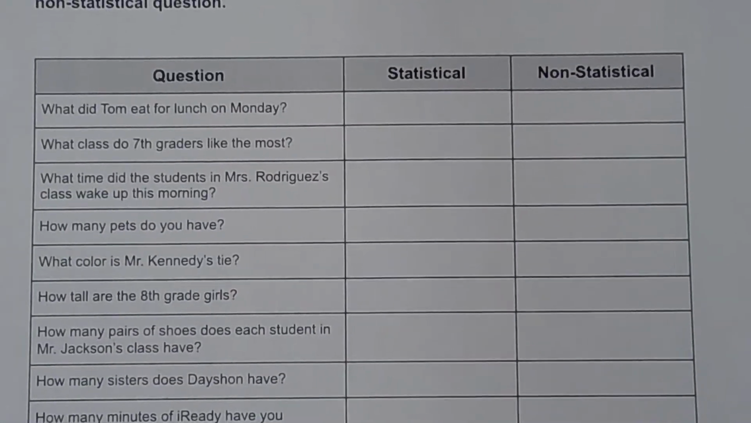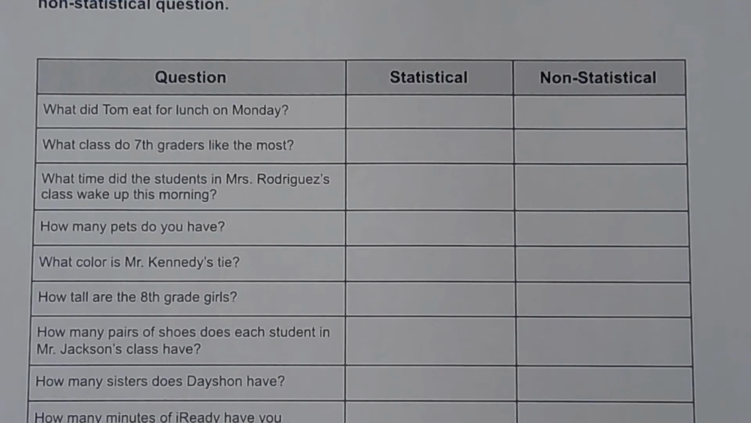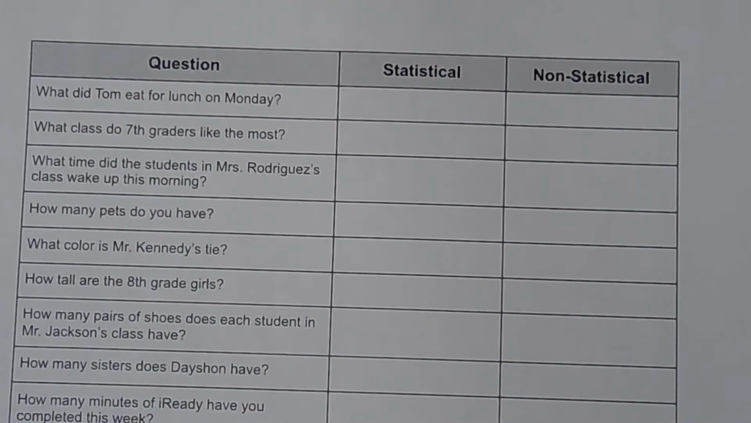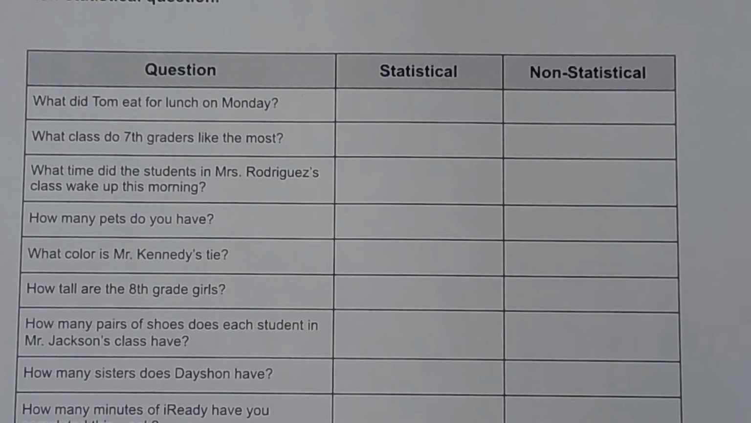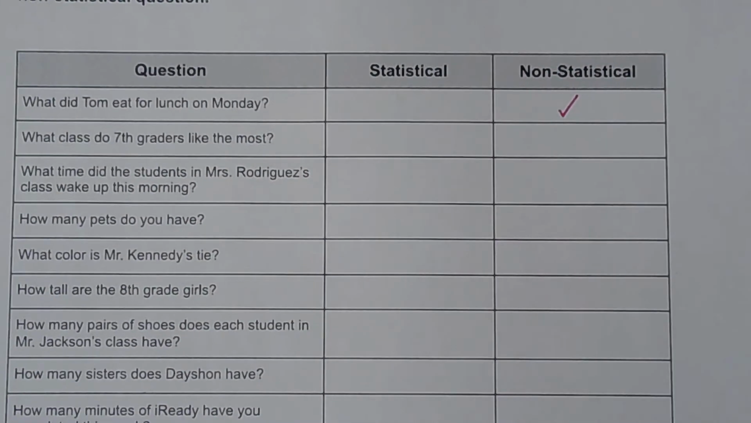So, what did Tom eat for lunch on Monday? Okay, this is one of those questions that is very specific. First of all, it's talking about one person. It's talking about Tom. Second of all, it's talking about one meal. It's talking about lunch. And third of all, it's talking about a specific day. So, once again, you could ask millions of people this question, and not everybody's going to know who Tom is, so they're going to have different answers. But really, the answer to this question, there's only one answer, okay? Maybe it's mac and cheese, okay? Tom had mac and cheese on Monday for lunch. All right, so this is a non-statistical question because there's really only one right answer, okay?